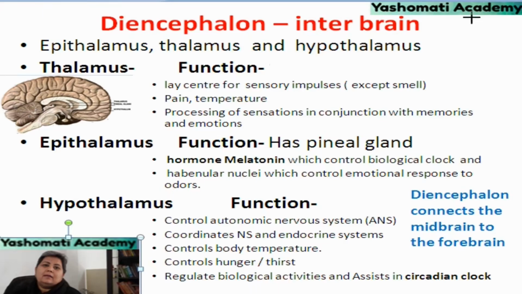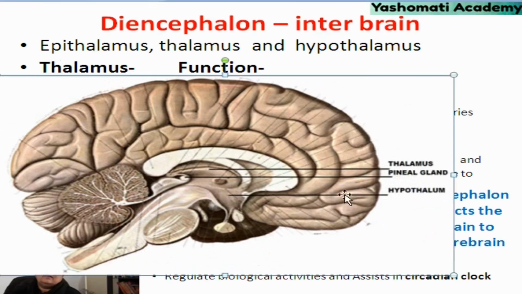If we look at this picture, we will be able to understand the location of thalamus and hypothalamus. This picture shows the cerebrum, which is the outer part. This white part is showing the corpus callosum, and beneath this lies the part which is called the thalamus. So here you can see that this part which is lying just beneath the corpus callosum is called the thalamus, and the outer side of thalamus is called epithalamus.